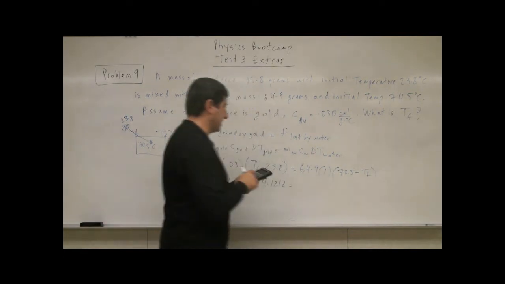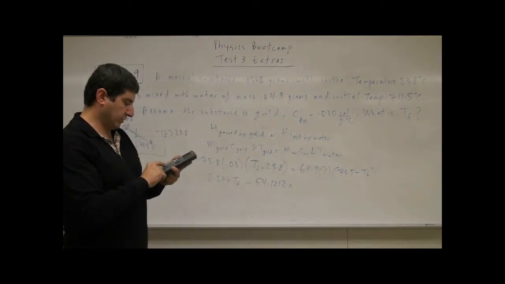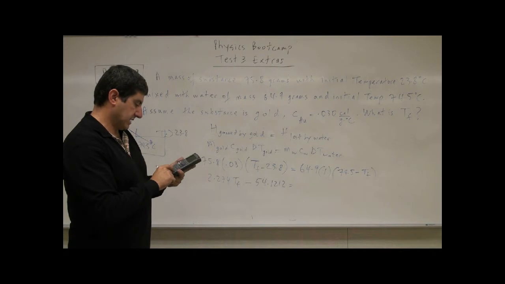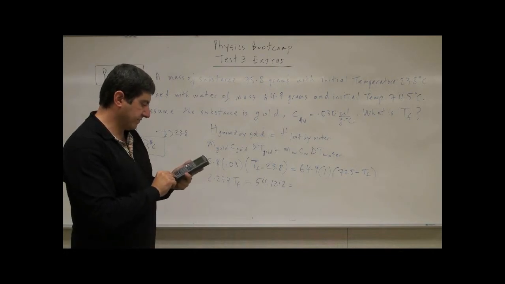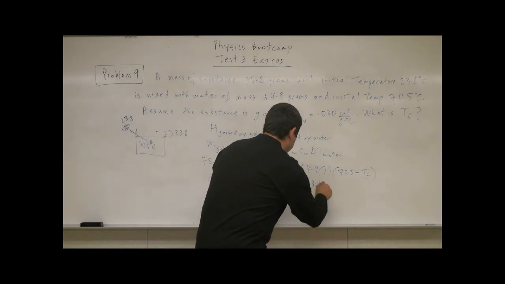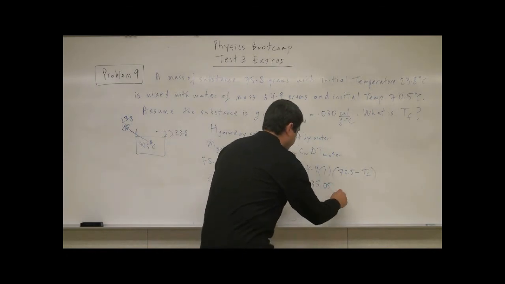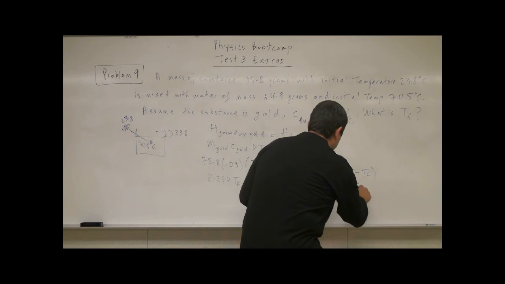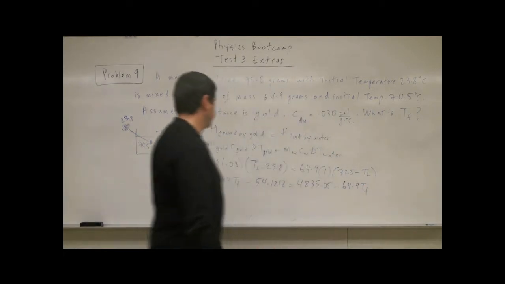Then multiply this by there, 64.9 times 74.5, 4835.05 minus 64.9 TF. Okay?